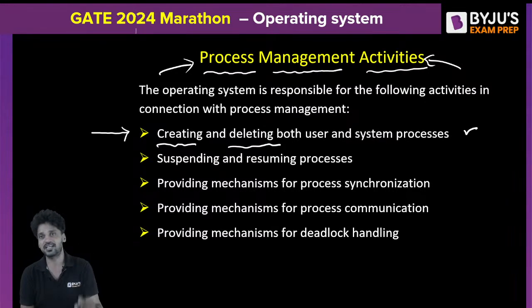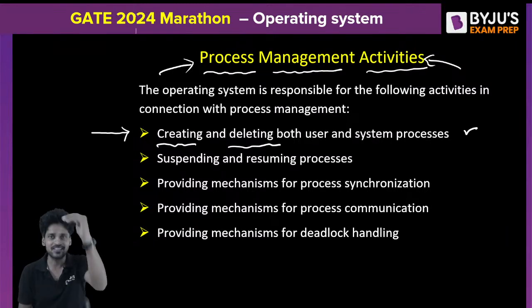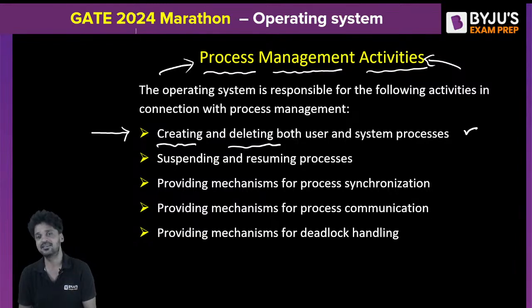The operating system's first activity with respect to process management is creating and deleting the process. When a job has to be carried out, a process will be created by the operating system for that job. The operating system is responsible for both creating and deleting. Why delete a process? Upon its completion, the operating system is also responsible for deleting the process.